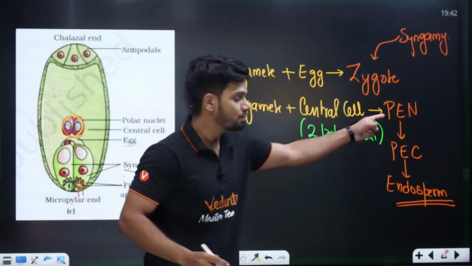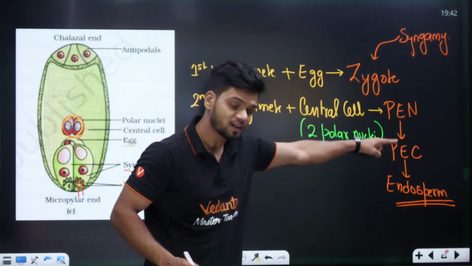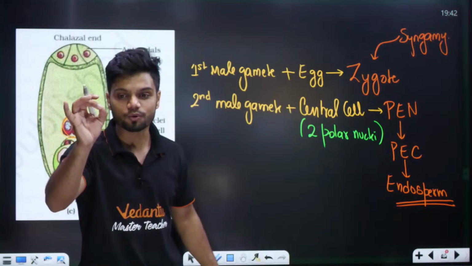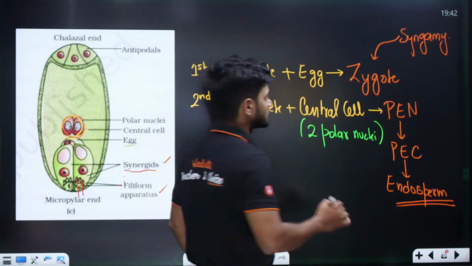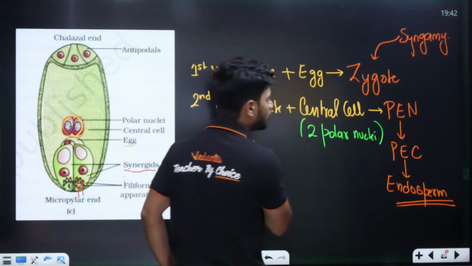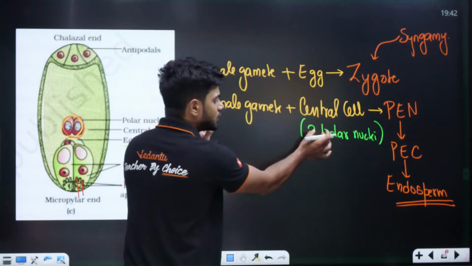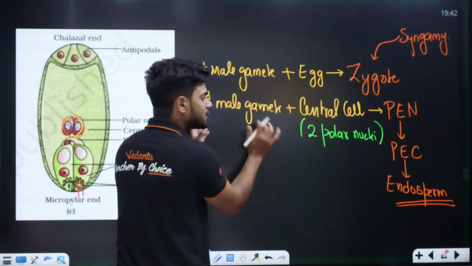So PN, primary endosperm nucleus, primary endosperm cell, and finally the endosperm. Okay. And since here, tell me students, how many nuclei are involved here? One nucleus from here, two nuclei from here. 2 plus 1 is how much? 2 plus 1 is 3.